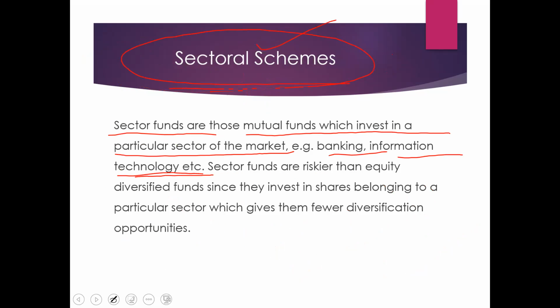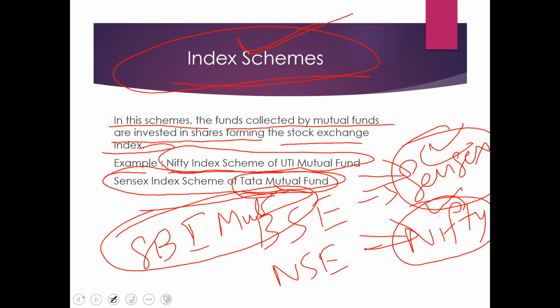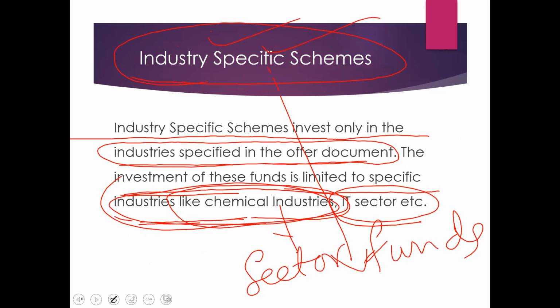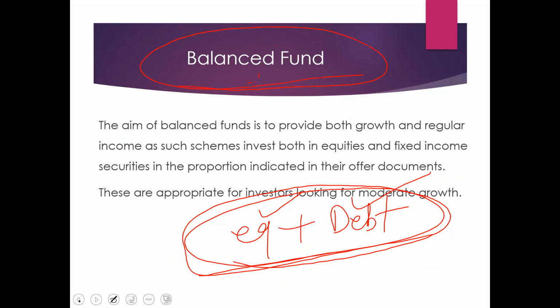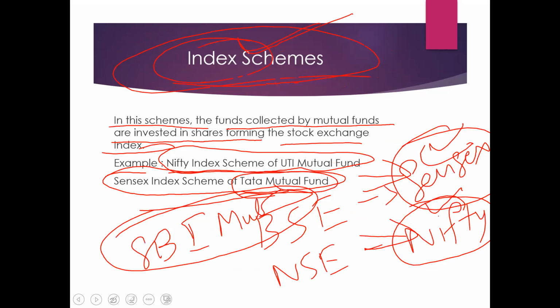If the collected amount is invested in one particular sector, then it is a sectoral fund. If the collected amount is invested in an index, it may be Sensex or Nifty, then it is an index fund. Then money market: if the collected amount is invested in money market instruments, then it is a money market fund. Balanced fund in the sense, the collected amount is invested in equity plus debt. If the asset management company invests in equity as well as in debt, then it is nothing but a balanced fund. Hope you are clear.